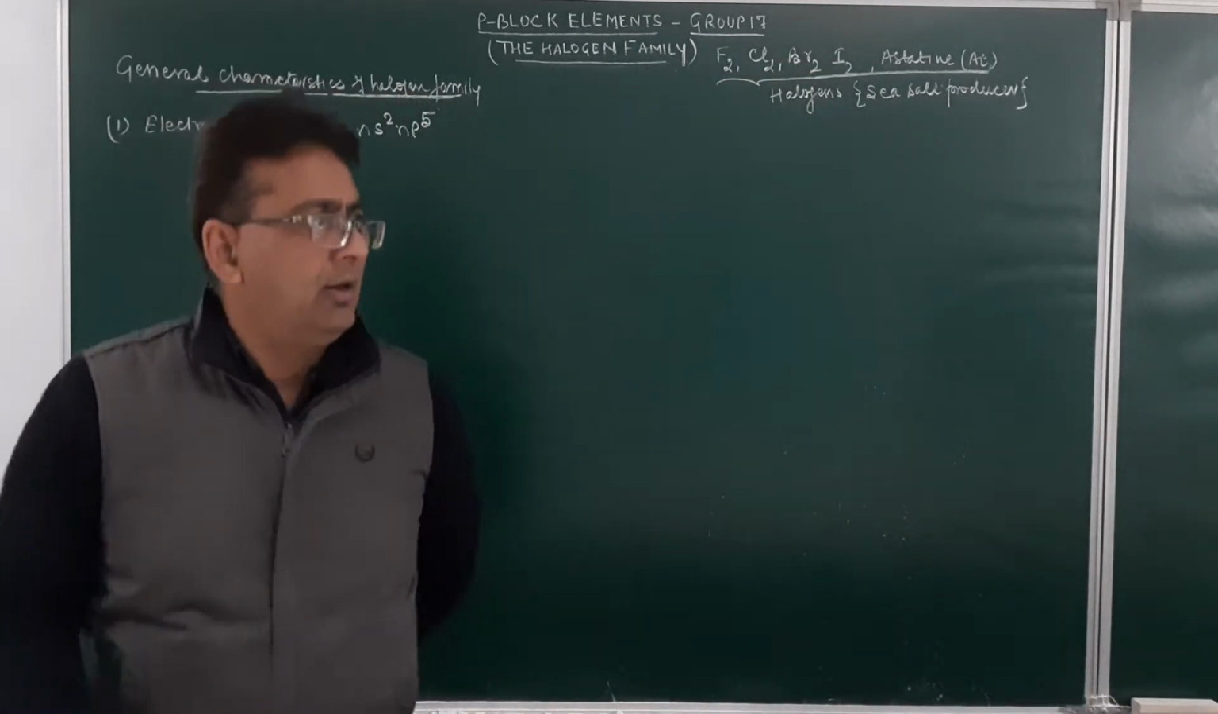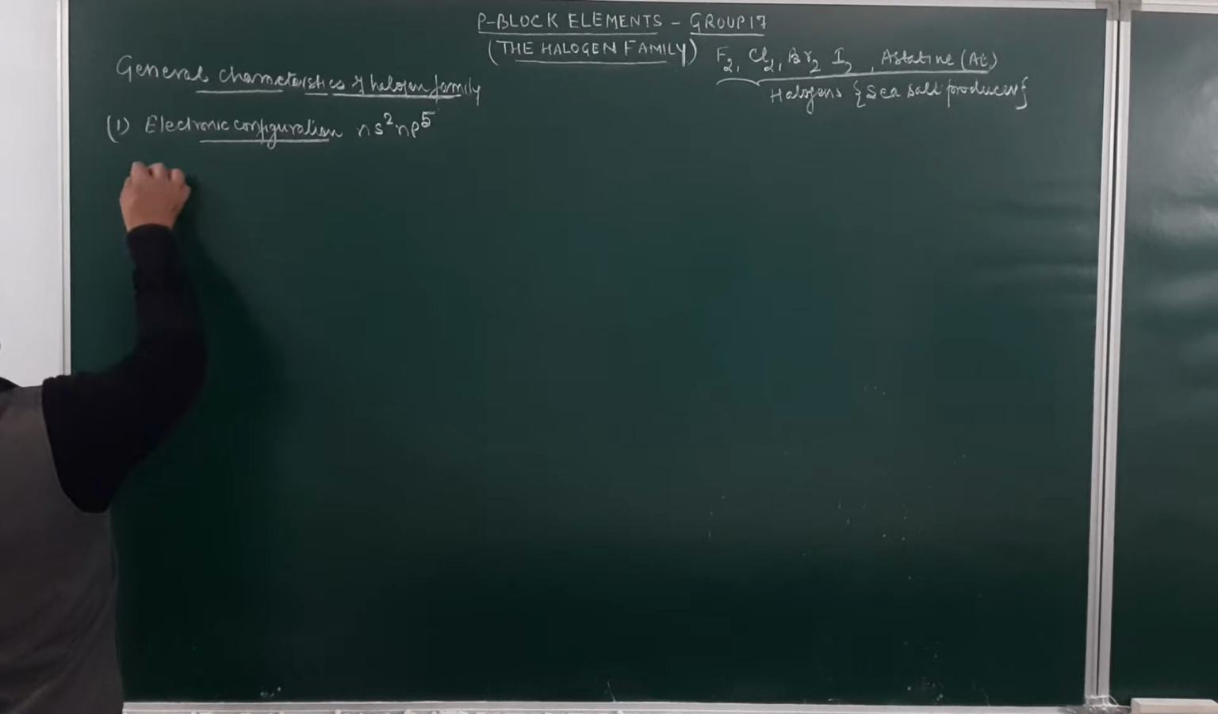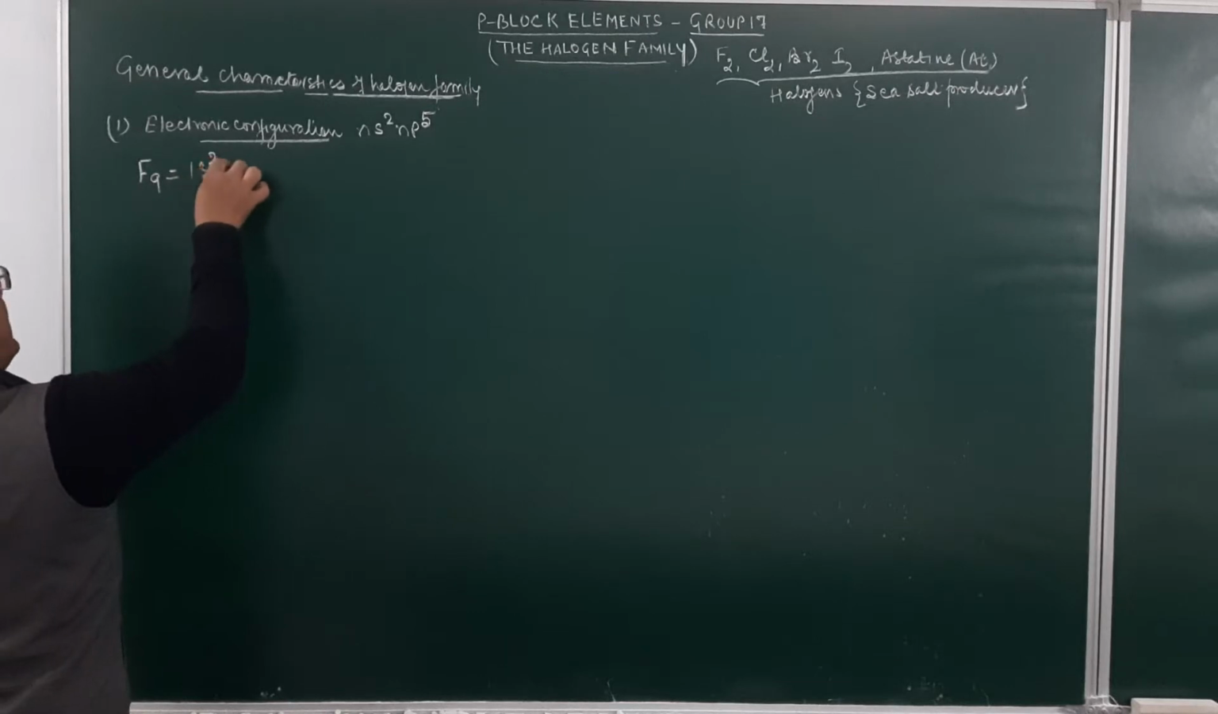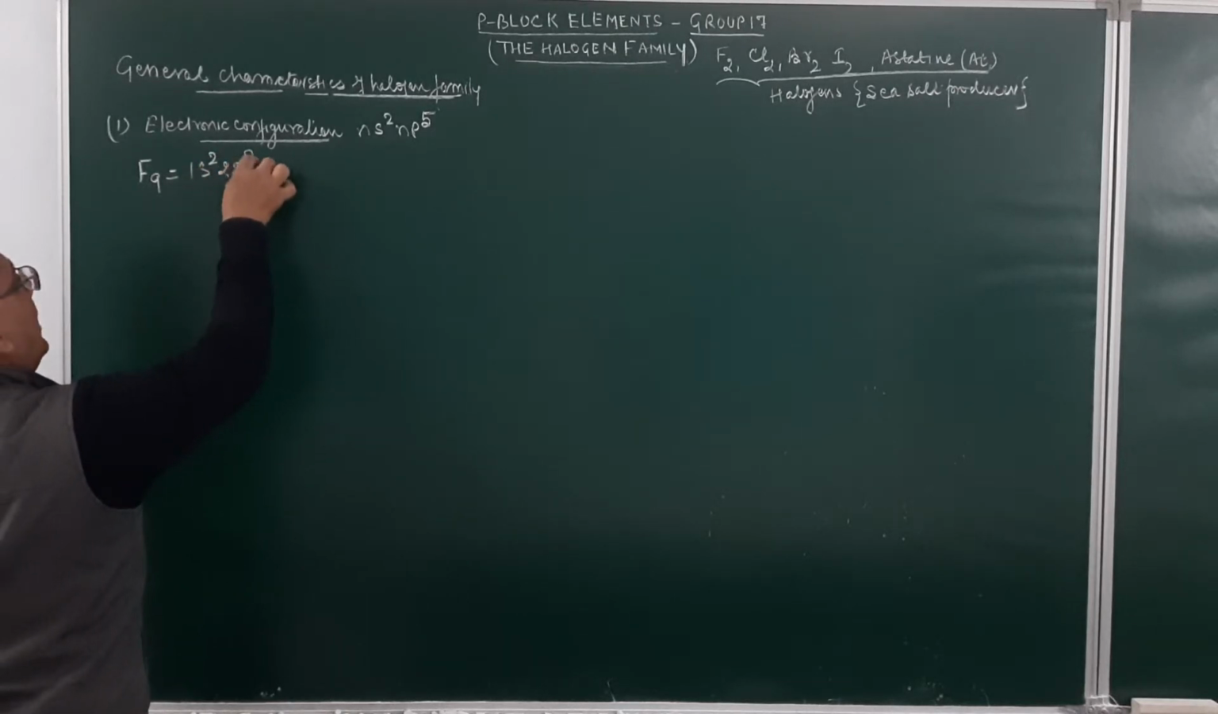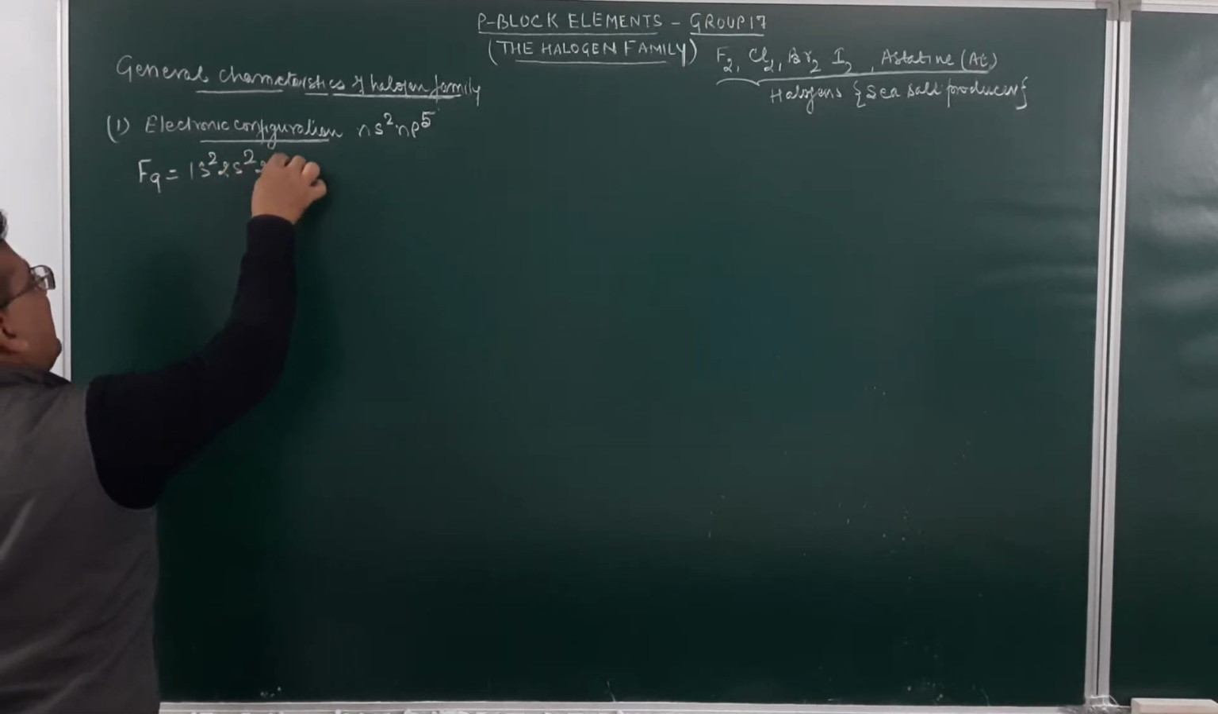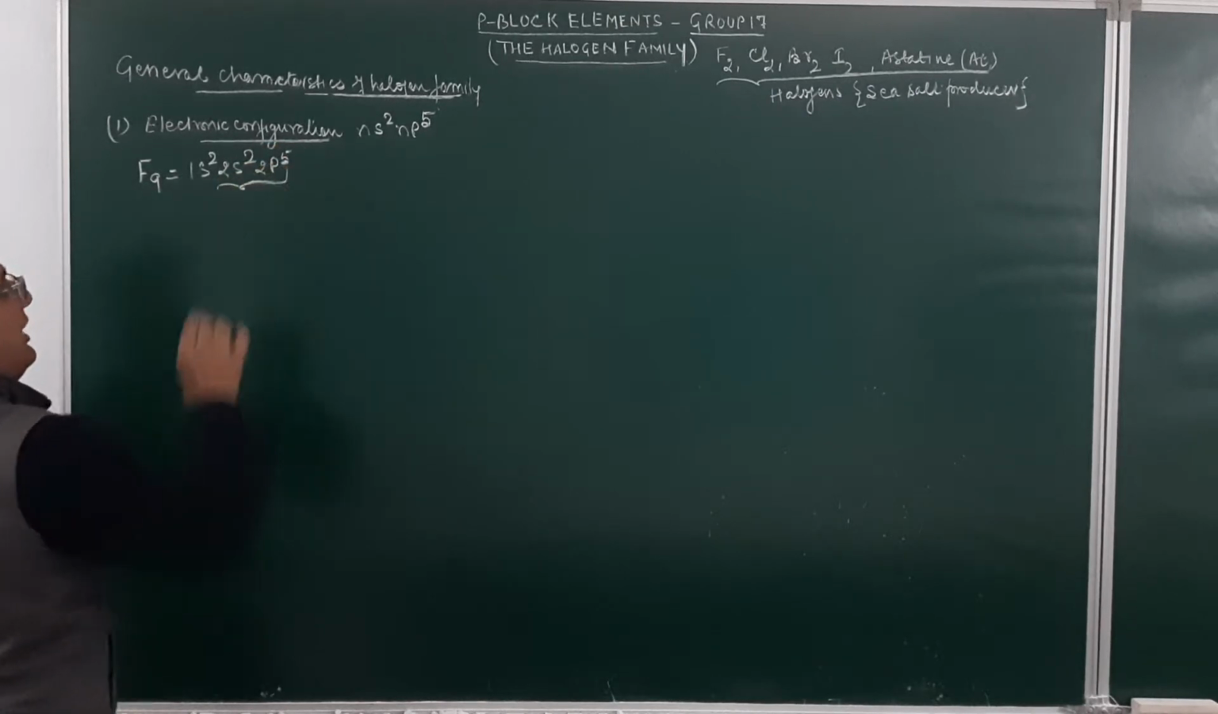Like if you look at fluorine, the atomic number of fluorine is 9. So what will be the configuration? It will be 1s2, then 2s2, and then 2p5. Am I clear? How many electrons in the valence shell? 7.